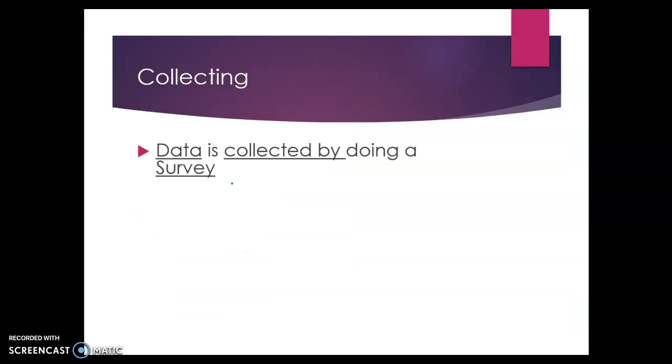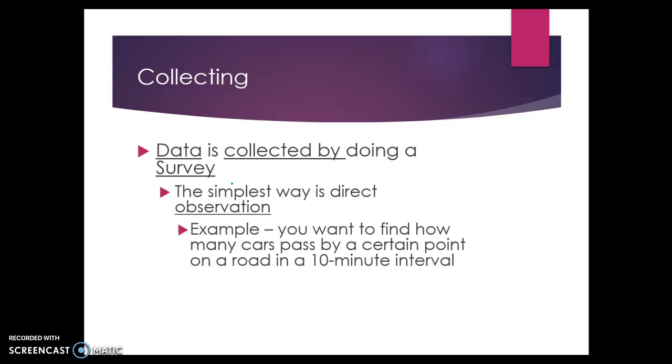All right, when we collect data, there's a couple of different ways that we can do that. One way that data is collected is by doing a survey. And the simplest way to do a survey is just direct observation. If we wanted to take a survey, for example, of the types of cars that teachers and students drive, we could go out and look at the cars and either sort them by the type of car or the color of car just through the process of observation.